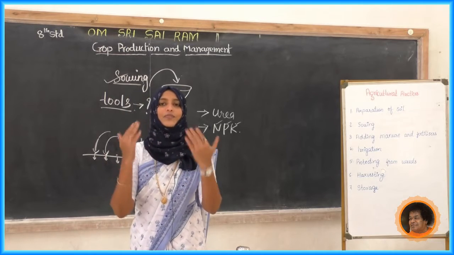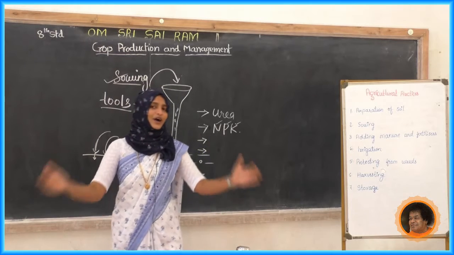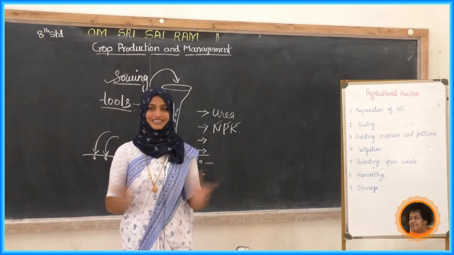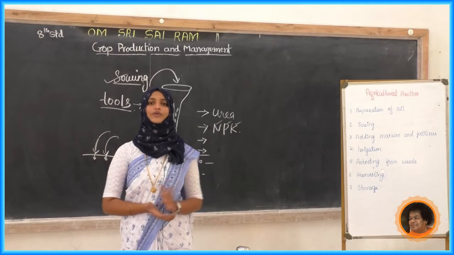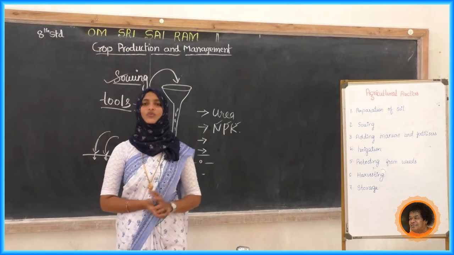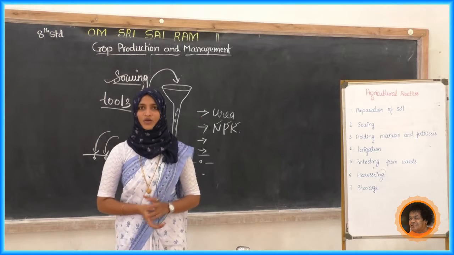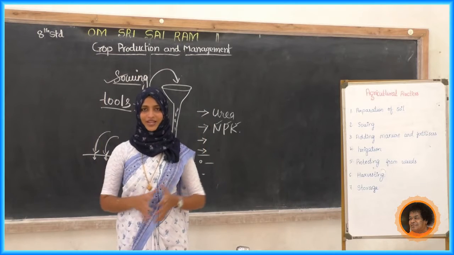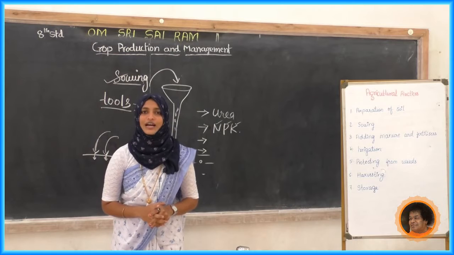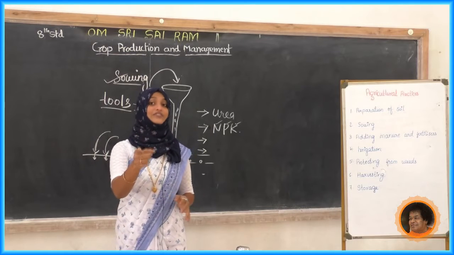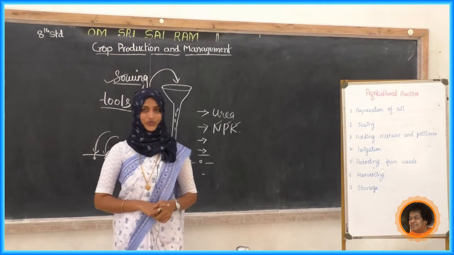Now tell me what will happen if I am using more urea. I have my home garden, just imagine like that. For any pot, we are adding more urea. Once, my plant will grow like anything. But after some time, there will be an excessive amount of urea.